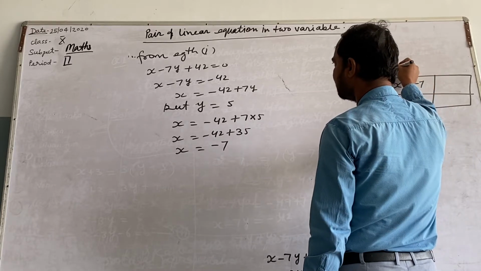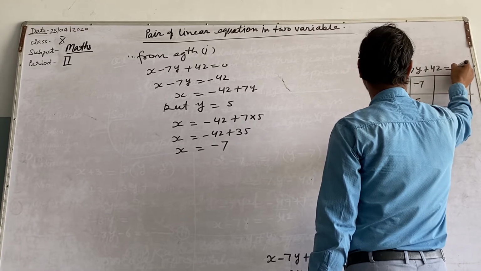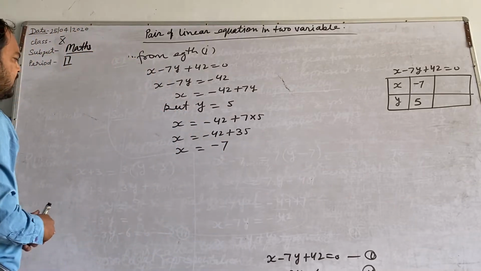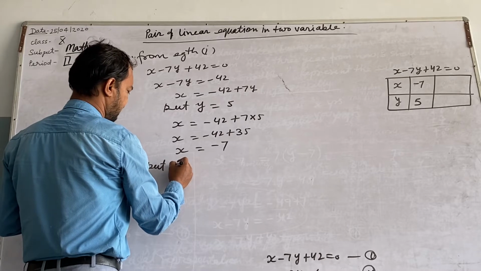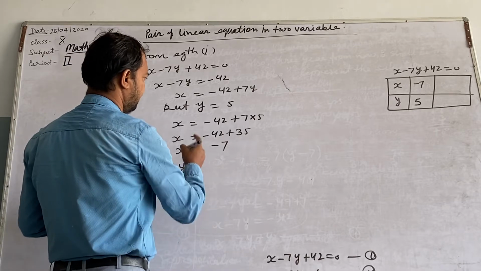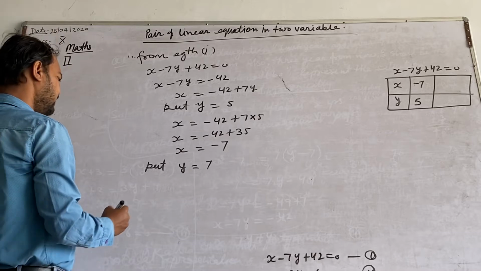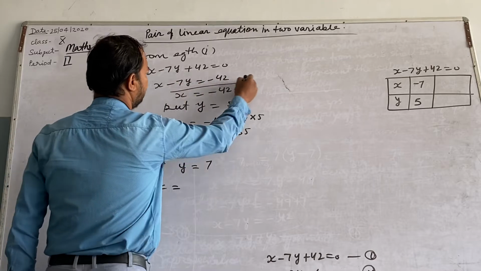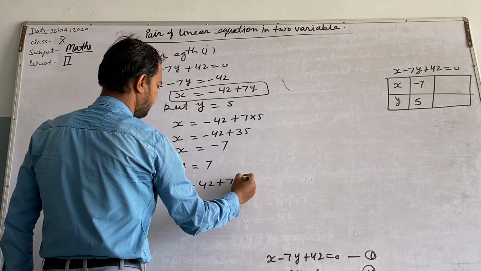You can put it in the equation also, x minus 7y plus 42 equal to 0. Okay, again put a value, put y equal to 7. You get x equal to minus 42 plus 7 into 7.